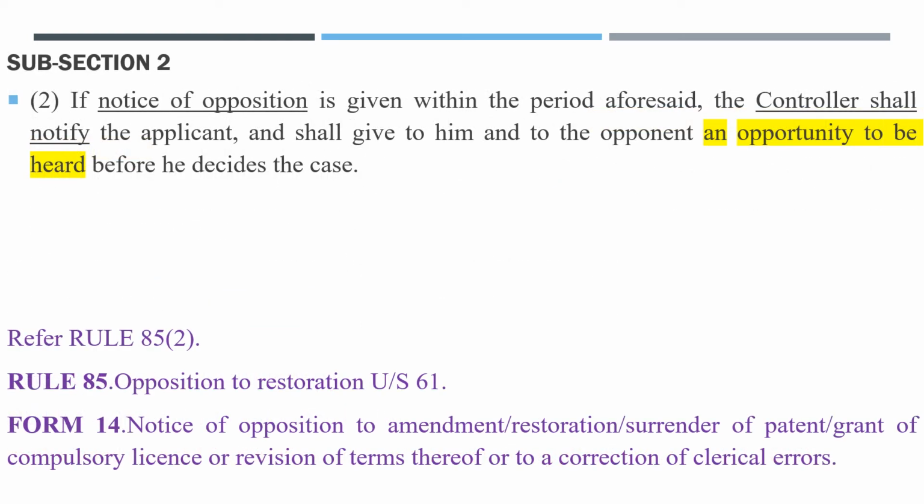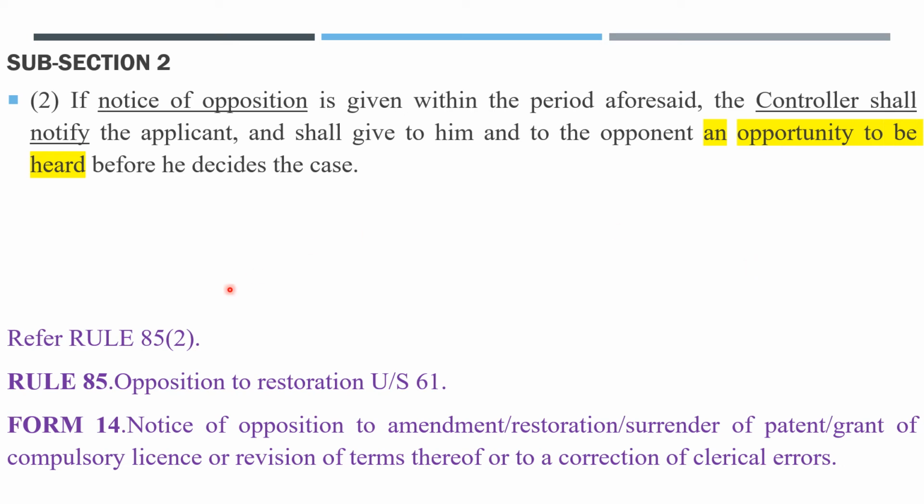Subsection 2 says, if notice of opposition is given within the period aforesaid, the controller shall notify the applicant and shall give to him and to the opponent an opportunity to be heard before he decides the case. That means if a notice of opposition is given in that time period, then the controller will notify the applicant, and he will give him and the opponent an opportunity to be heard before taking any decision.